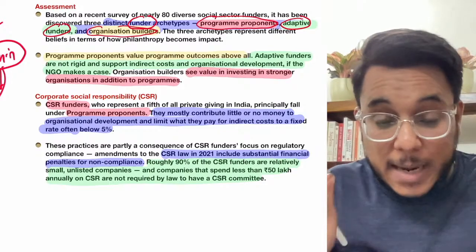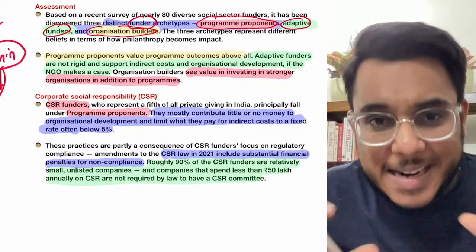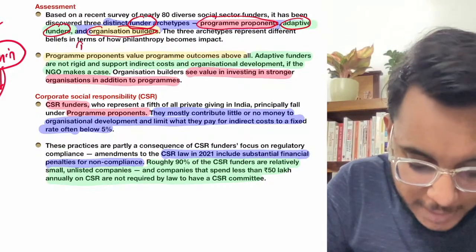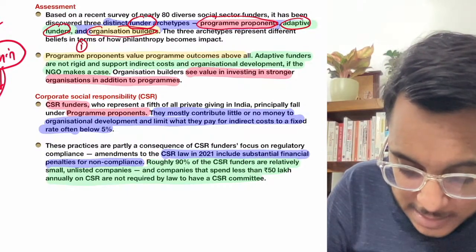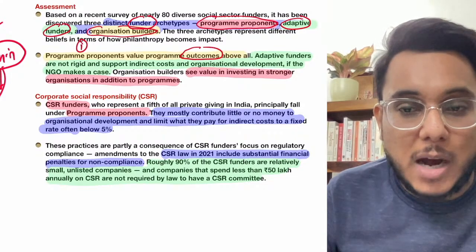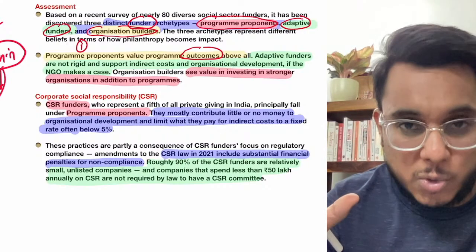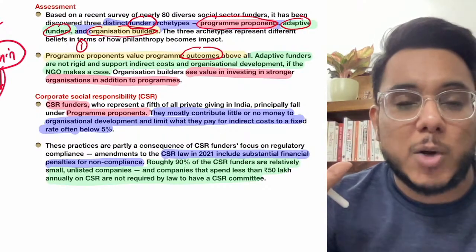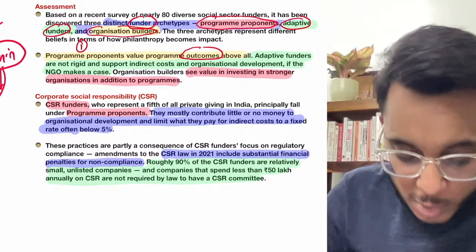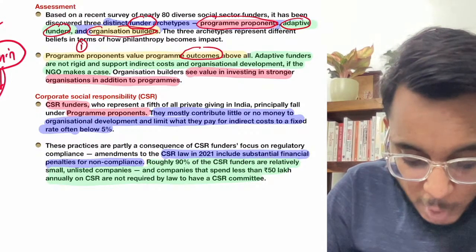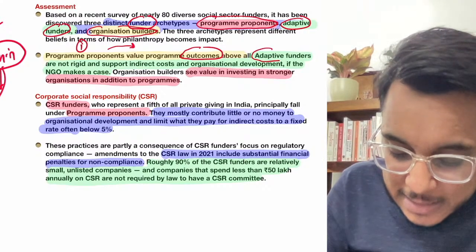So there are three types of corporates in terms of the funding that they provide to the NGO. Let's understand them one by one, don't worry. Number one, the program proponents. Corporates give funding to the NGO and they are only concerned about the outcome. For example, we gave you this much money, how many books you distributed to the students, how many toilets you constructed in the schools, or how many benches you made available in government schools. So number one, corporate funding of the program proponent type, where they are just concerned about the outcome. Then second is the adaptive funders.